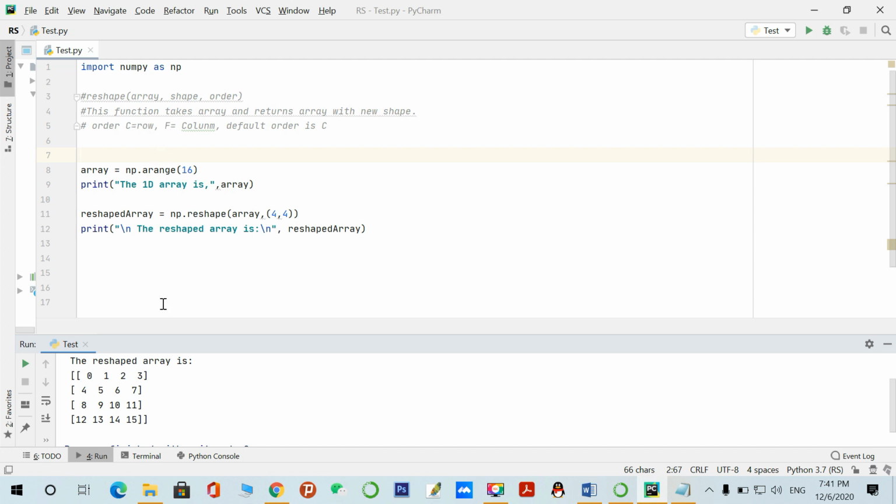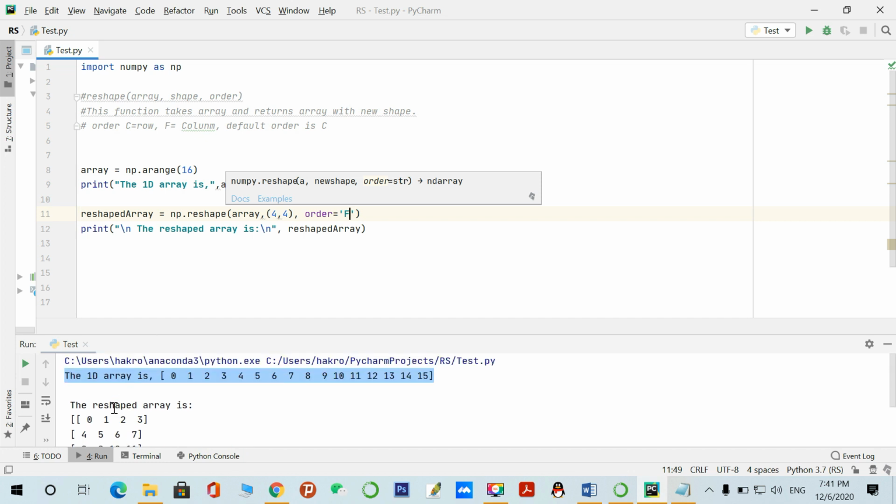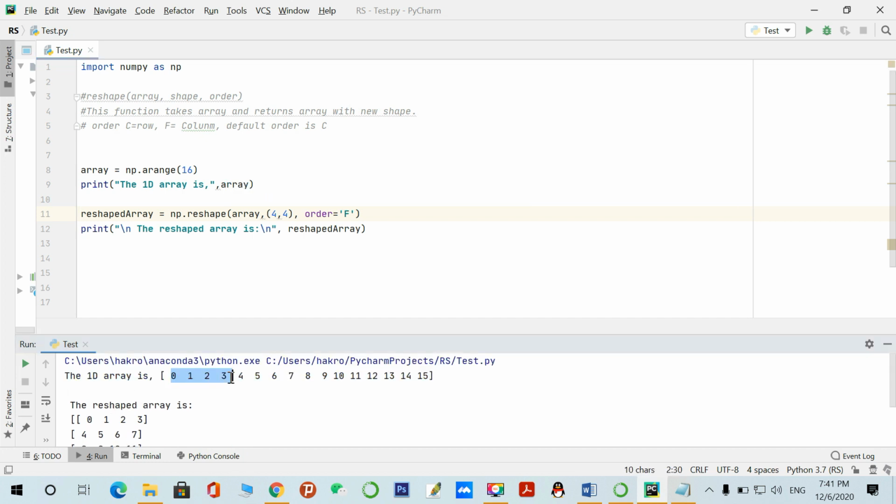If we want to perform column wise, let's see how. You have to just change this order to F. Here, according to row wise, it is 0 1 2 3, 4 5 6 7, like this. If I perform with F, it will perform according to column wise.